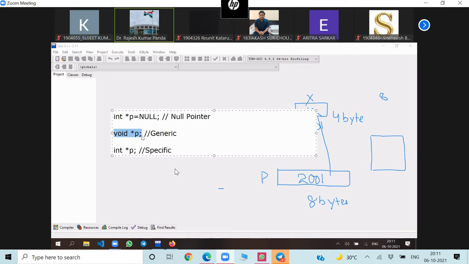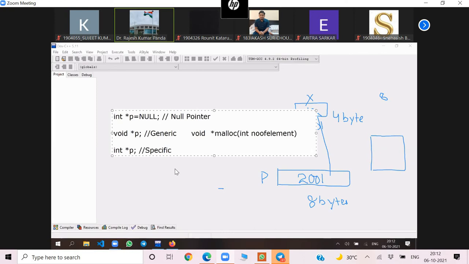Then they will ask, can you give an example of how the memory will be allocated for a generic pointer? So you can give the example of malloc and calloc. I can write like this. You know malloc? The prototype of malloc is like this: void *malloc(int number_of_elements). How many elements you have to malloc? Now, you know, this malloc is a function which returns void *, a generic pointer. You know why?